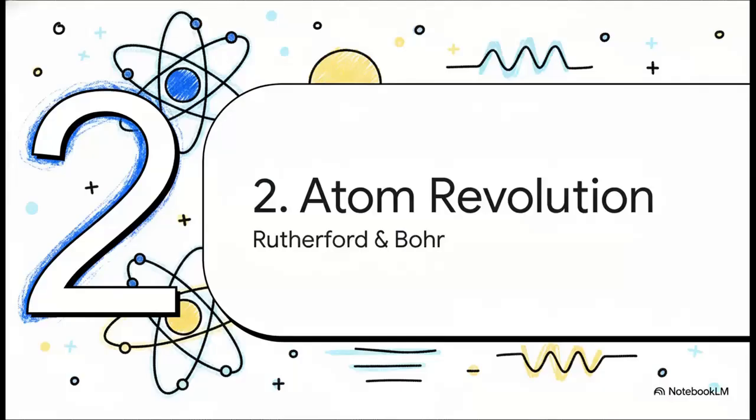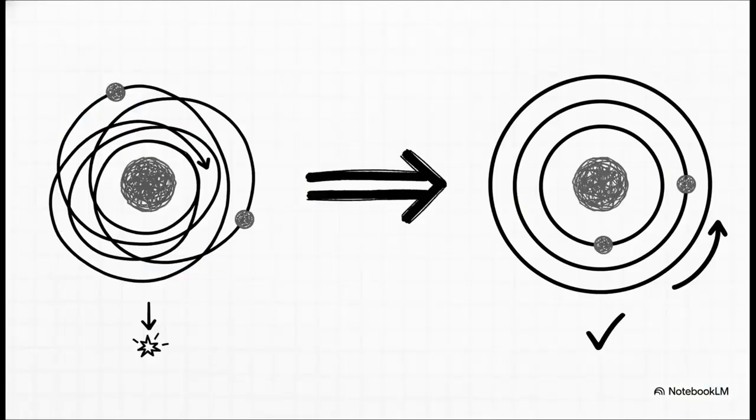Moving to Section 2, Revolutionizing the Atom, Rutherford and Bohr. And this brilliantly illustrates how the scientific community pivoted. Once they proved light behaves in these strange quantum packets, physicists shifted their focus to the very structure of matter itself. In 1911, Ernest Rutherford figured out that atoms have a dense, central nucleus with electrons orbiting it, kind of like a tiny solar system. But there was a catch. Classically, this model made zero sense. According to the old rules, orbiting electrons should lose energy and just crash straight into the nucleus.